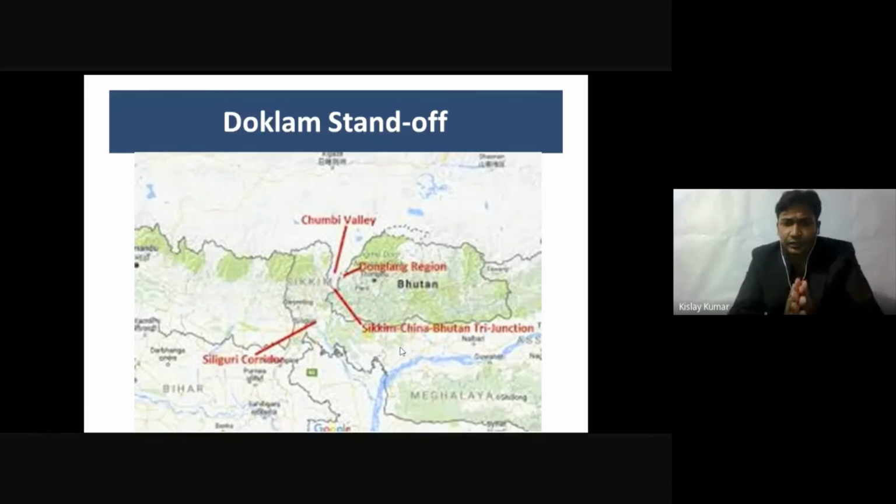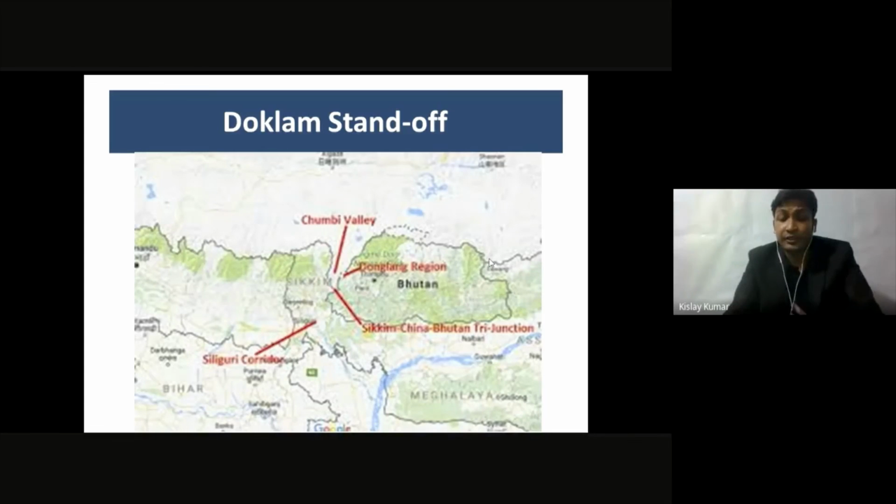If China comes into this region and later on attacks this chicken neck, we call it the Siliguri corridor, as you can see over here. If my slides are clearly visible to you, this region is very narrow. So if China invades this region, it will cut 7 states of India from the mainland. So this is a very crucial point for India.